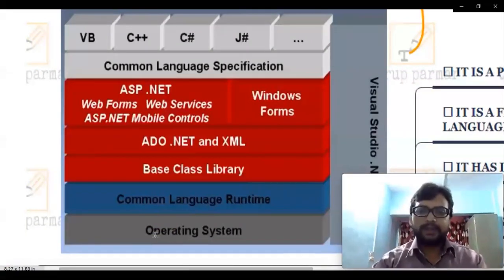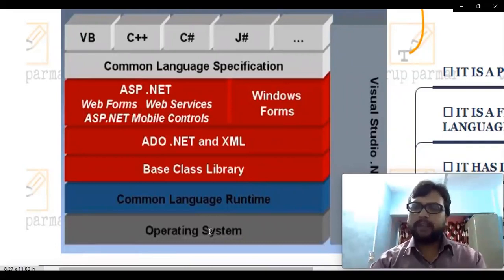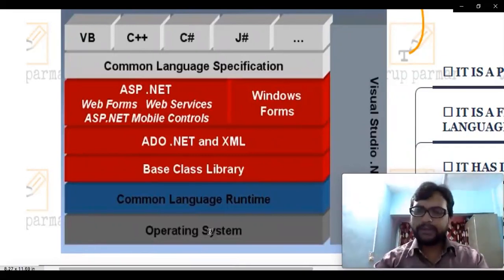So as you can see in our Visual Studio .NET Framework architecture, at bottom we have the operating system. This operating system might be any one: Windows, Linux or Mac or Solaris or Unix as well. So basically .NET Framework supports multiple operating systems.